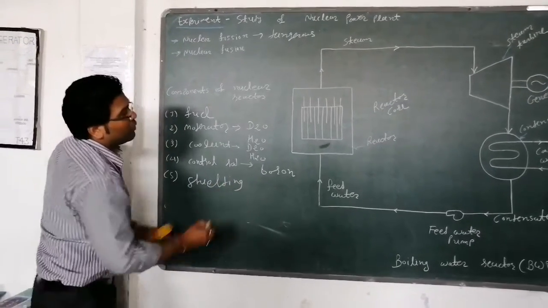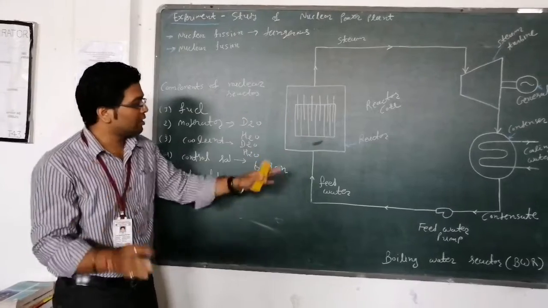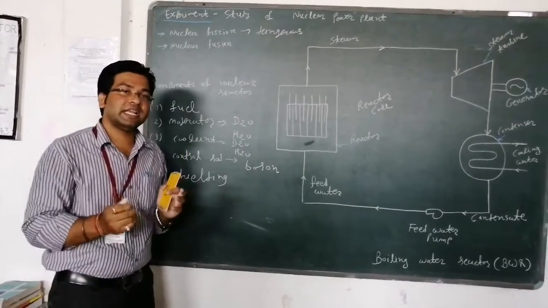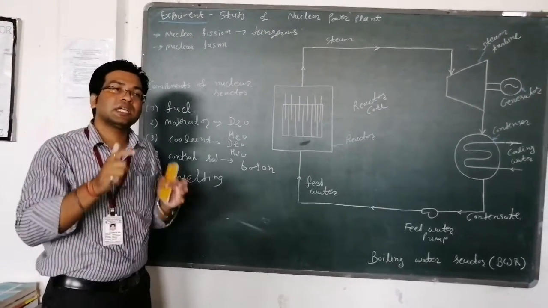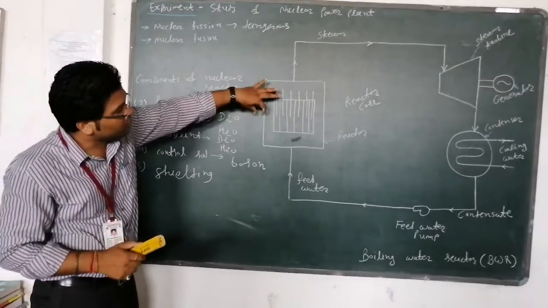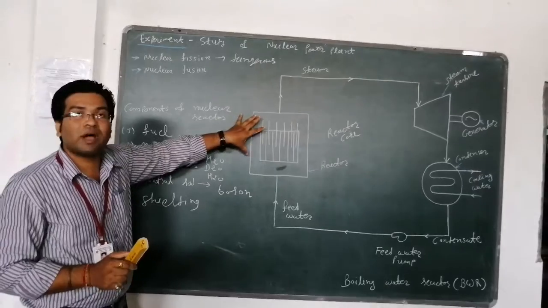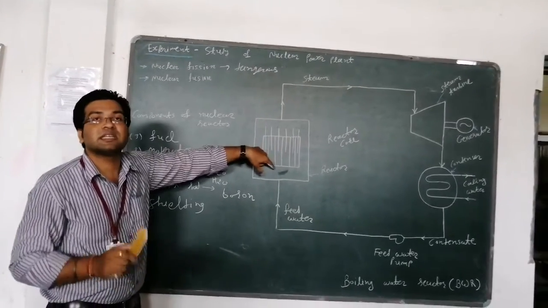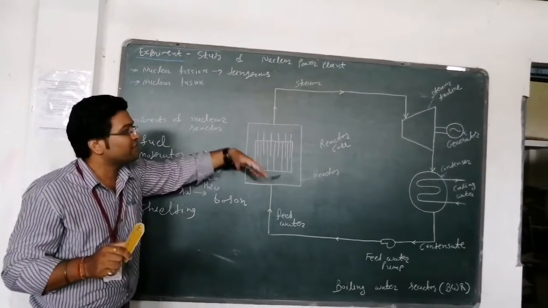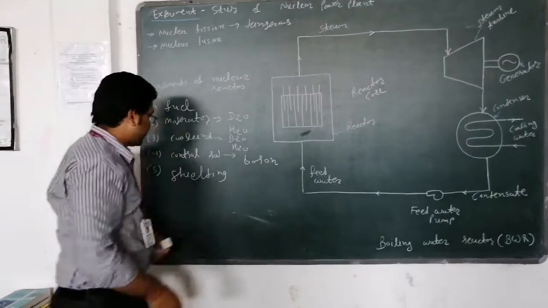Next is shielding. Here we can use a thermal shield and a biological shield. For the thermal shield we consider a 50 to 60 centimeter thick steel plate, and for the biological shield, the upper portion, we can use concrete as a shield. Shielding is required because gamma rays and beta rays are generated here, which are very highly dangerous.